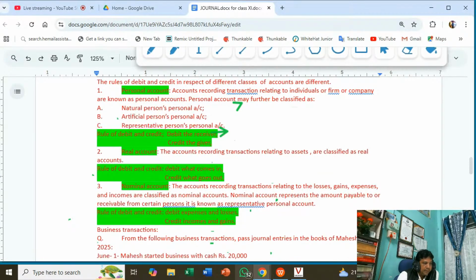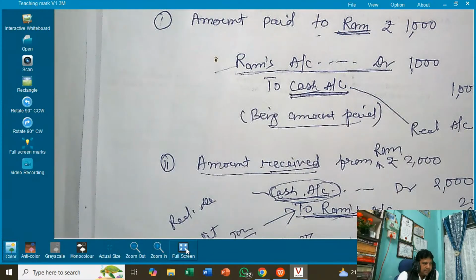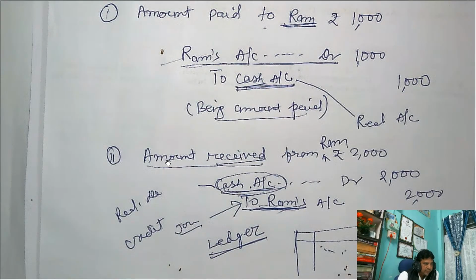This is the way of understanding our rules of debit and credit. Amount paid to Ram, debit the receiver, rupees 1000: Ram account debit to cash account.